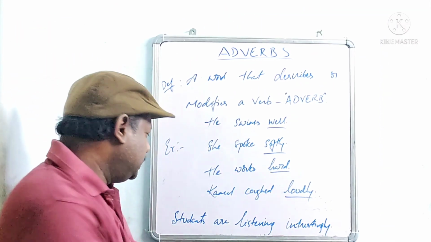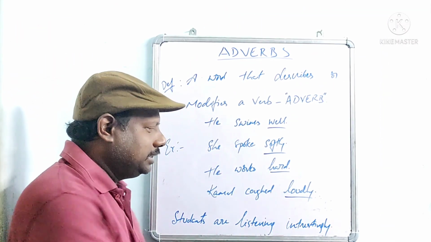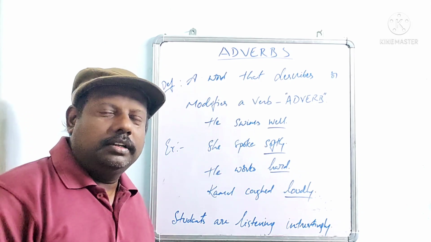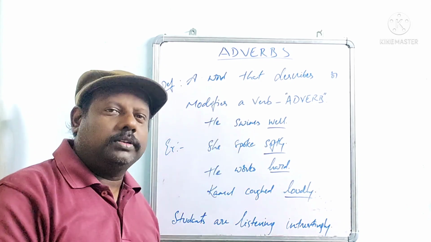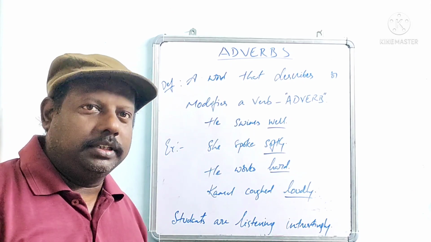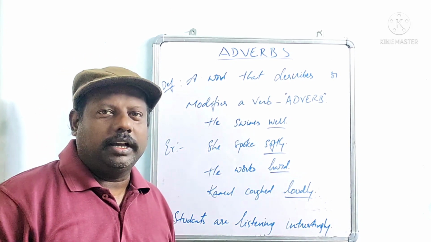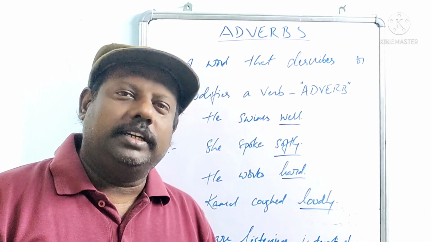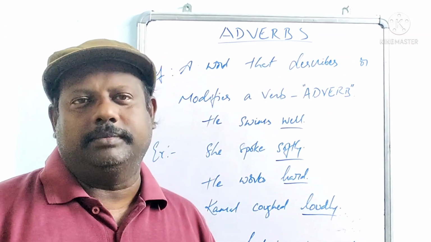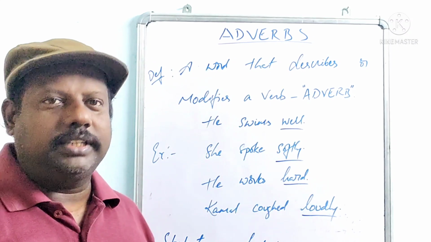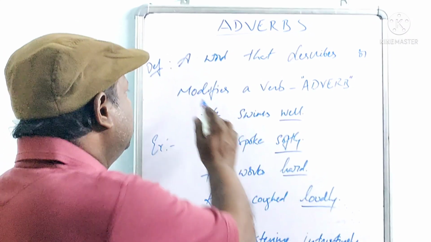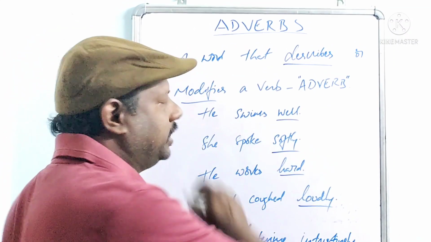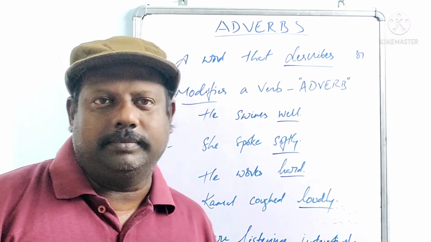The other example is: students are listening interestingly. What was the topic? Adverbs. Once again I repeat, adverbs are words which add something in addition to the existing verb; a word that describes or modifies a verb is called an adverb.